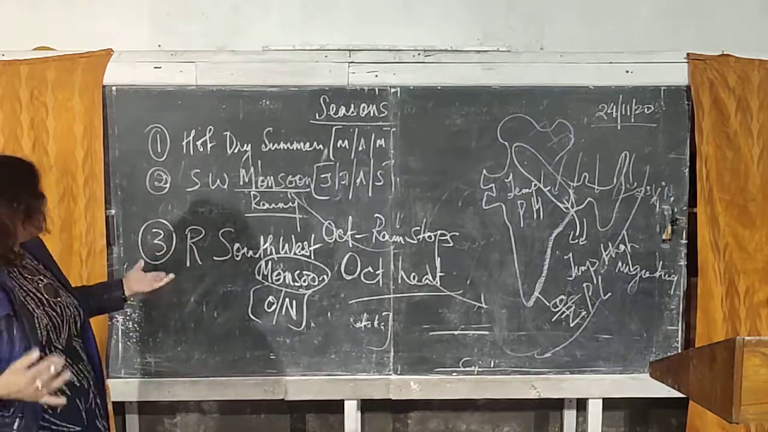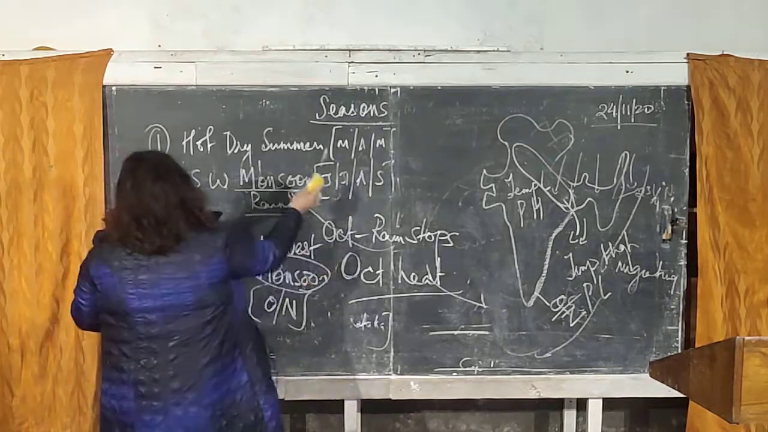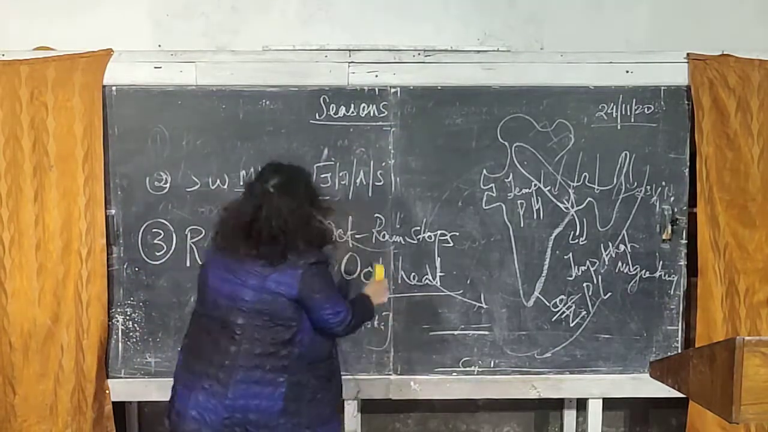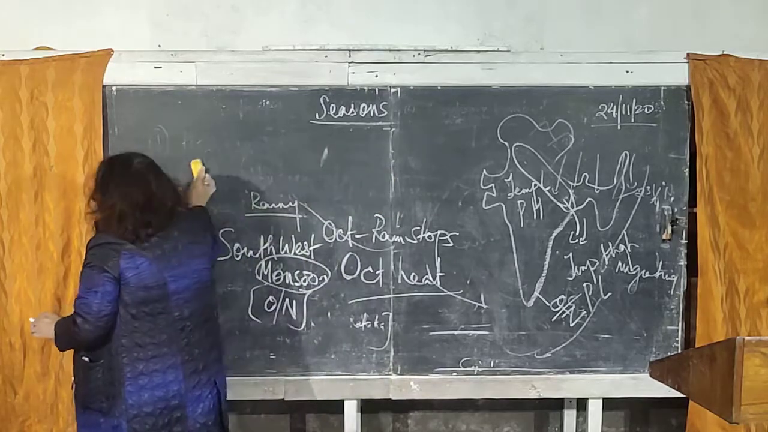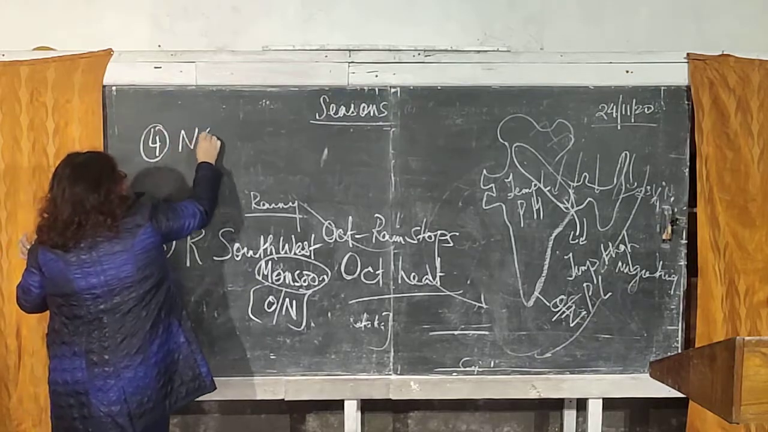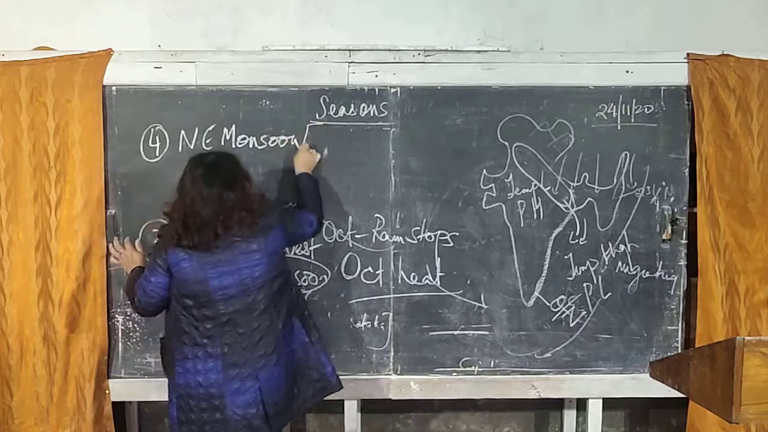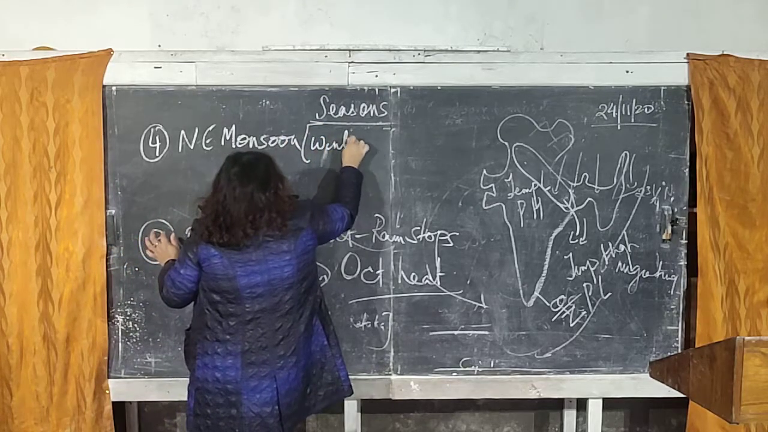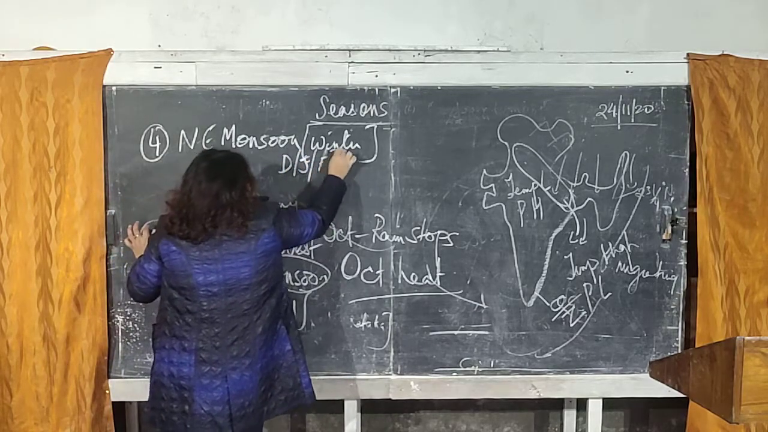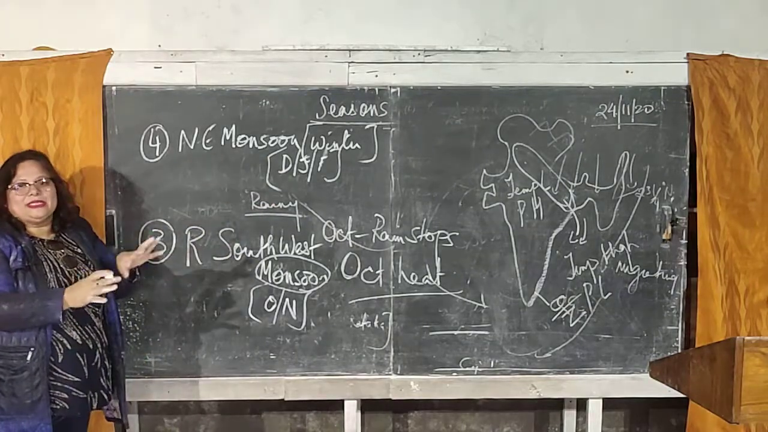So when this retreating southwest monsoon is taking place in the month of October, November, you have the arrival of the last season, which is called the winter season. You have the arrival of the last season, which is called the season of the northeast monsoon, or which is also called the winter season, which takes place in the month of December, January and February. So the retreating southwest monsoon and the northeast monsoon are taking place together.